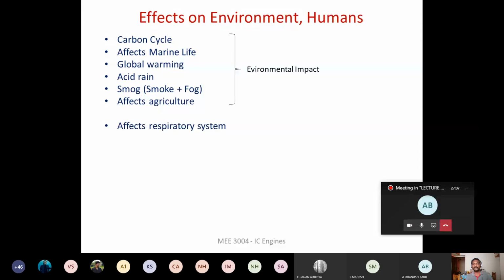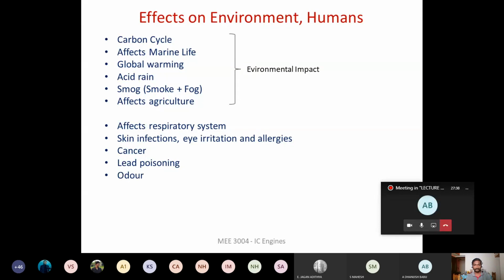And coming to the effects on the human being, these pollutants are going to affect the respiratory system, it affects the skin, it affects the eye, causes cancer, and the battery of the automobile, predominantly we have this lead acid battery. So lead is considered as poisonous. It is toxic. Okay, because of that, exposure to lead will also affect the health of the human being.